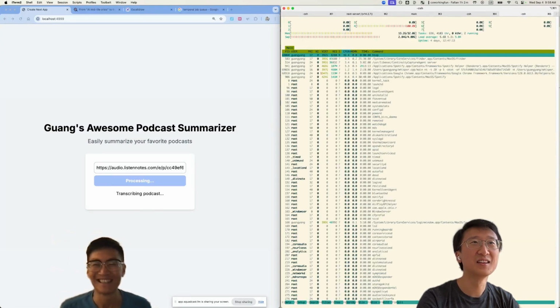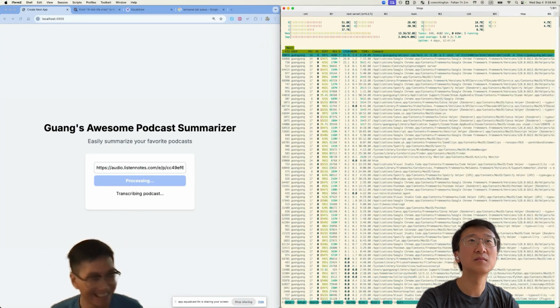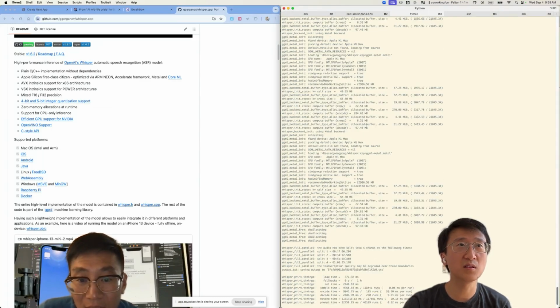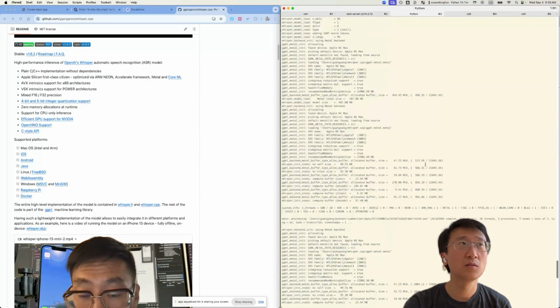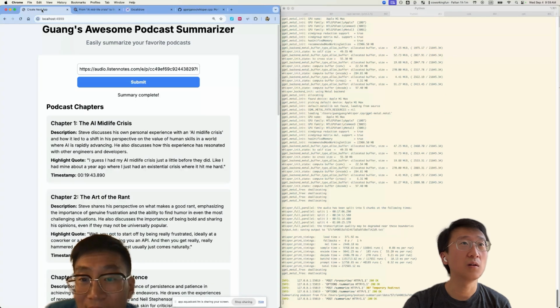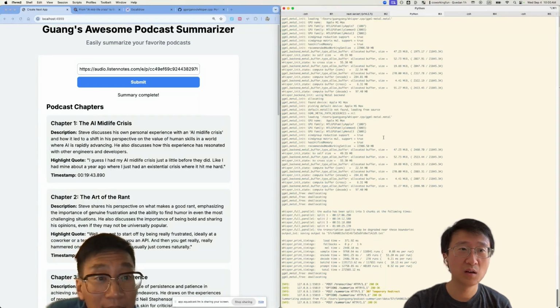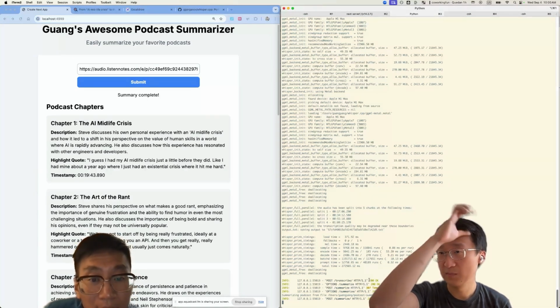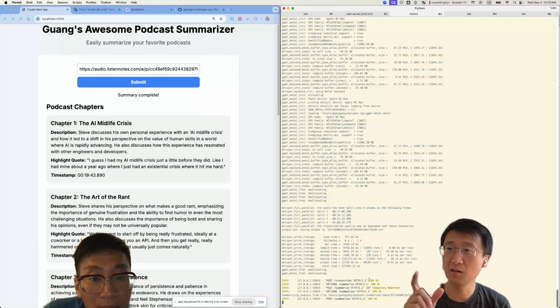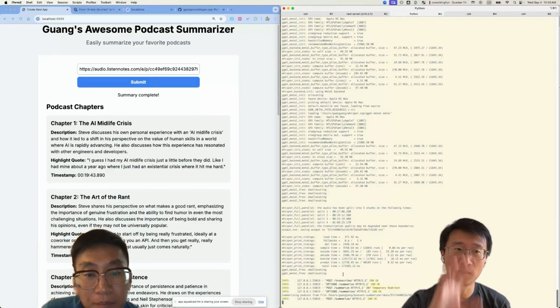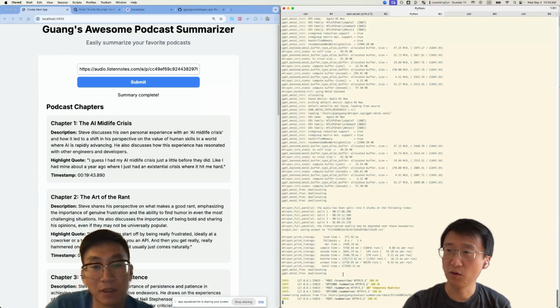Okay, so let's do some. No, it's doing stuff. Wait, did something happen? Oh yeah, so that was all the logs that got dumped from the transcription. So now it's done. The thing is the Gemini part of sending it to the LLM is really fast. It takes I think under a minute. So the waiting is more from the Whisper.